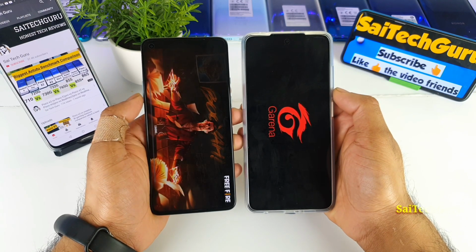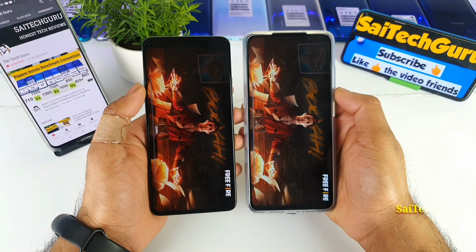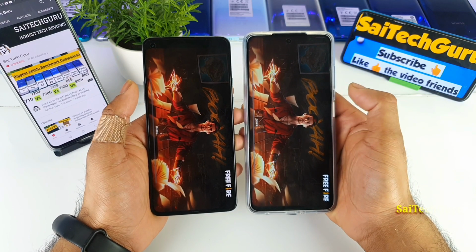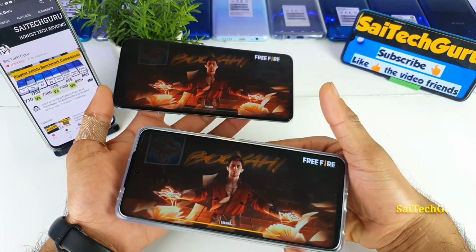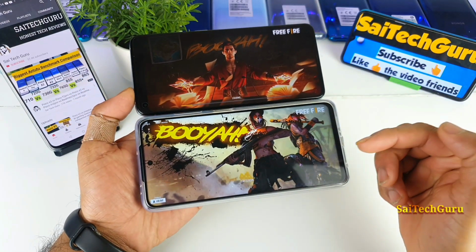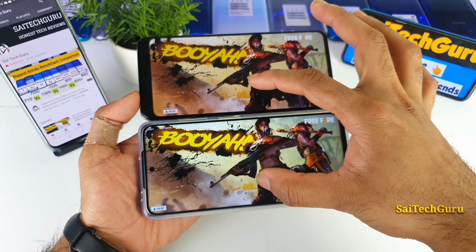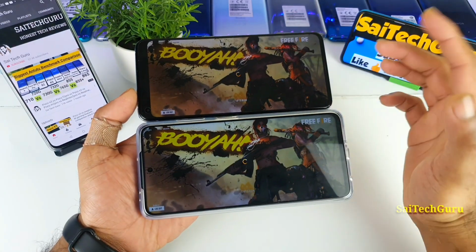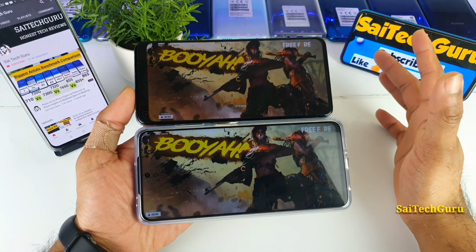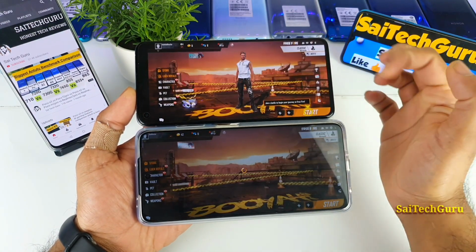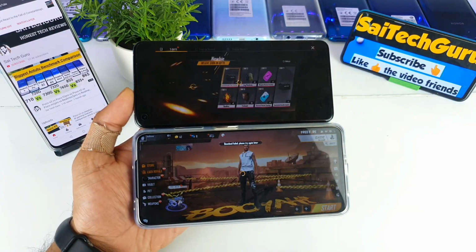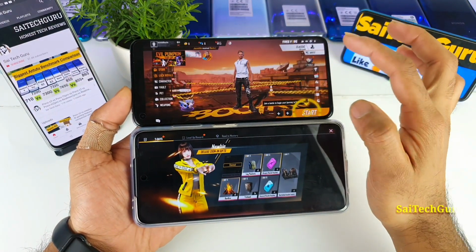As you can see, the OnePlus 8 showed this kind of home page first, before the Poco X3 device. Let's see if the Poco X3 shows this menu faster than the OnePlus 8. So let me try to click at the same time. I clicked on both phones at the same time. The OnePlus 8 is slightly faster, just a little bit, not that much.